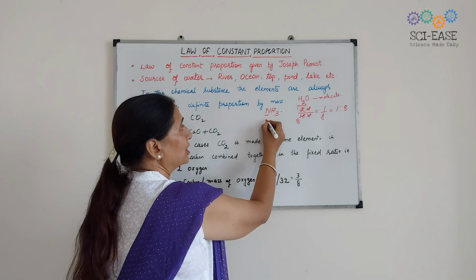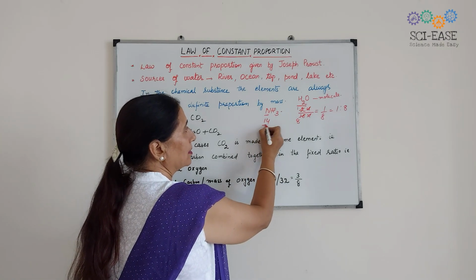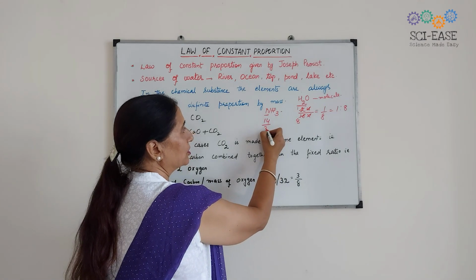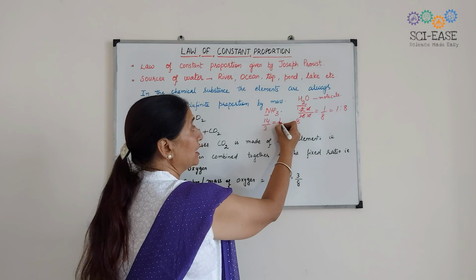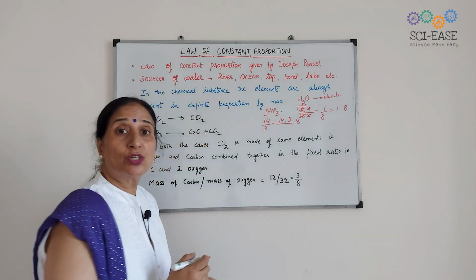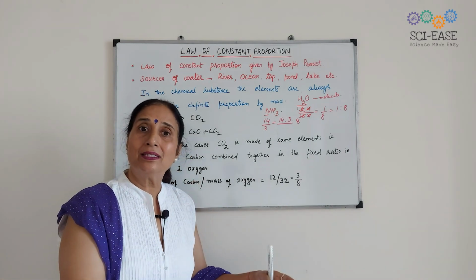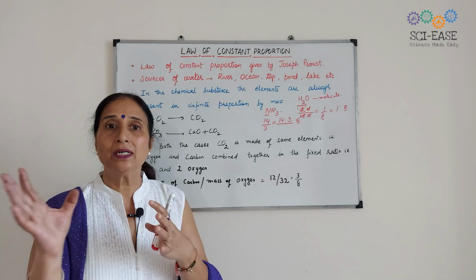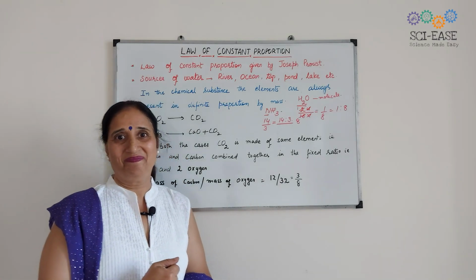Here, nitrogen has mass 14, and hydrogen 3. So, in case of ammonia, nitrogen and hydrogen are always in the ratio of 14:3 by mass, irrespective of the method by which it is prepared or any source from which it is obtained.